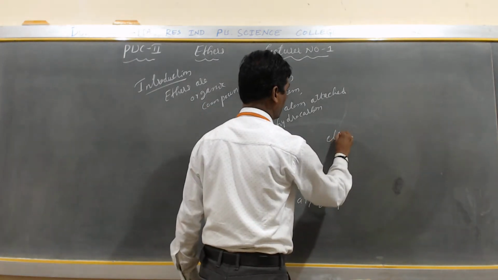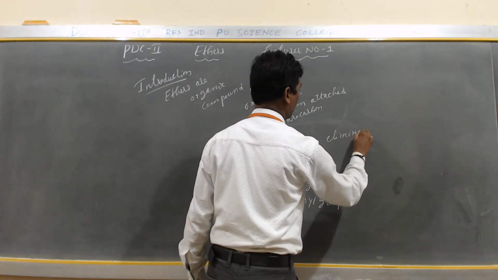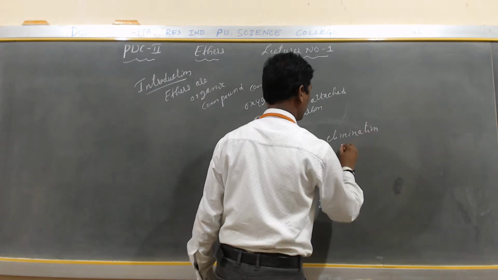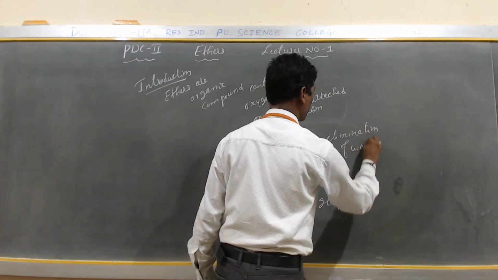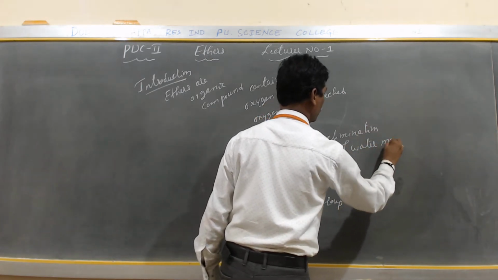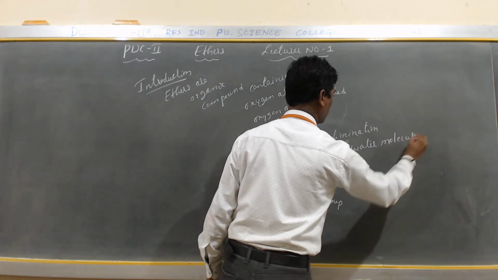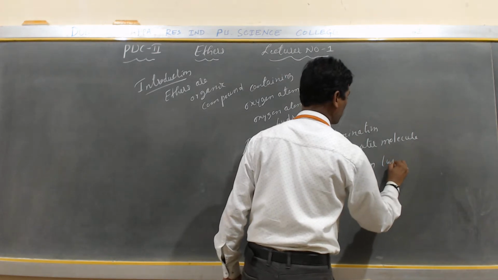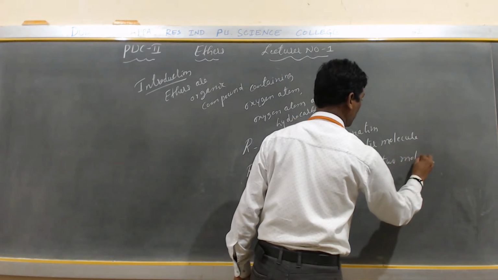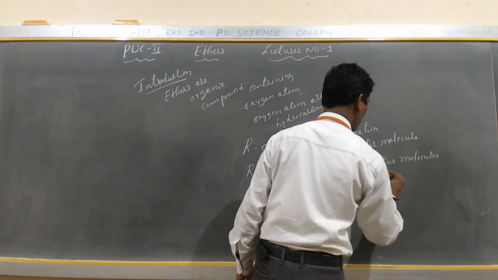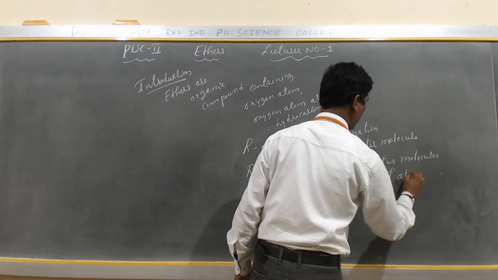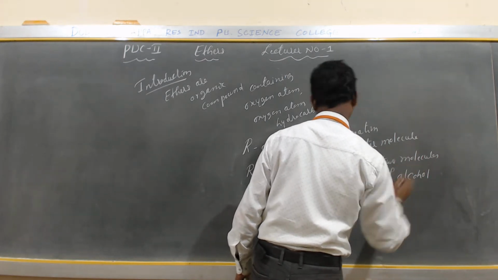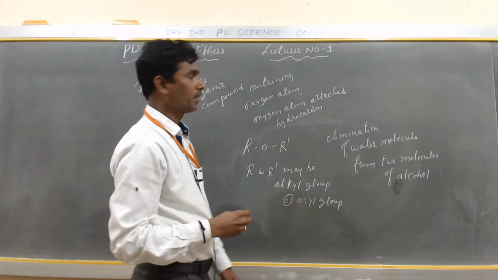By elimination of a water molecule from two molecules of alcohol.